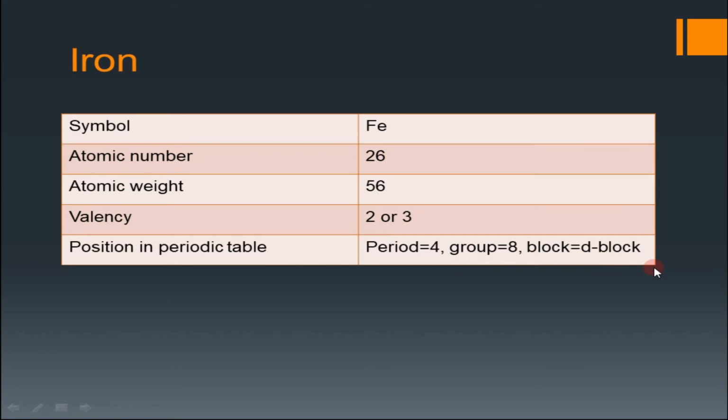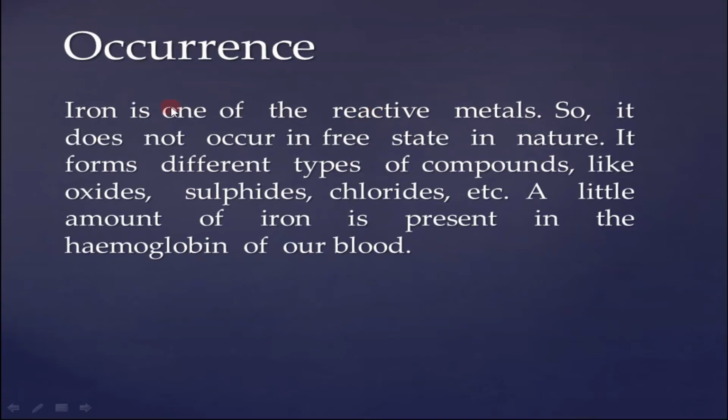Okay, let's move a step to our next topic, occurrence of iron. Iron is one of the reactive metals, so it does not occur in free state in nature, and it forms different types of compounds like oxides, sulfides, chlorides, etc. A little amount of iron is present in the hemoglobin of our blood. Here we can see hemoglobin.